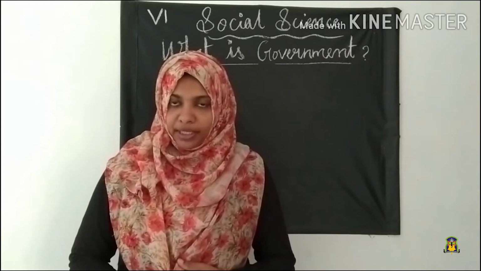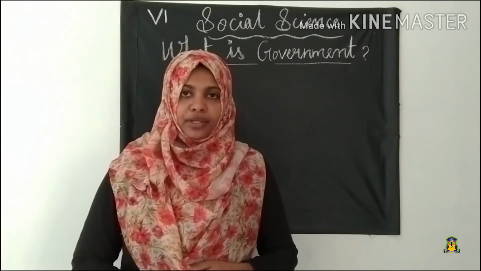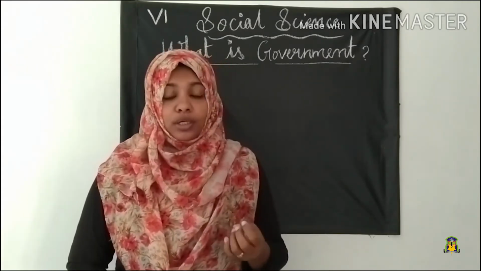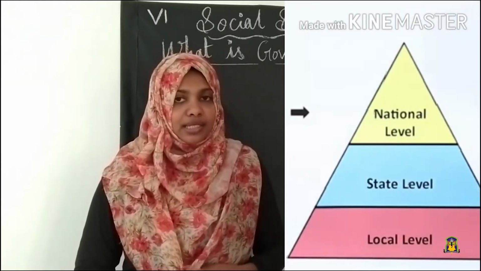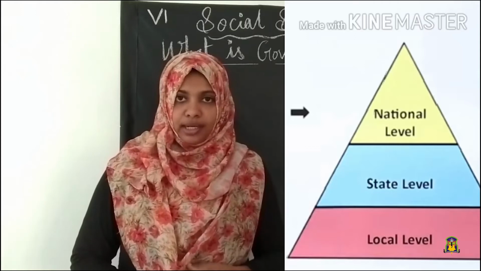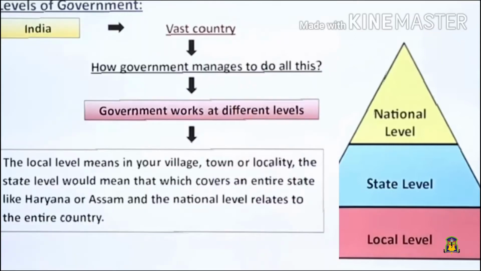Our next topic is levels of government. The government in India works at 3 levels: the local level, the state level and the national level. The local level means in your village, town or locality. The state level would mean that which covers an entire state like Haryana or Assam or Kerala, and the national level relates to the entire country.